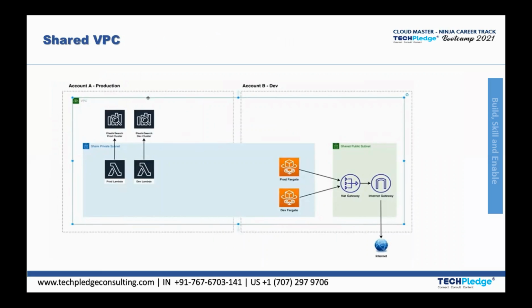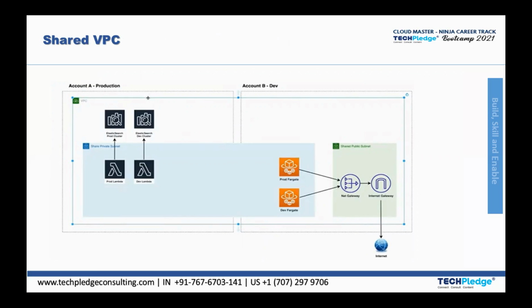Now let us go on to another topic under this module called shared VPC. The word itself says it: we are sharing the VPCs.